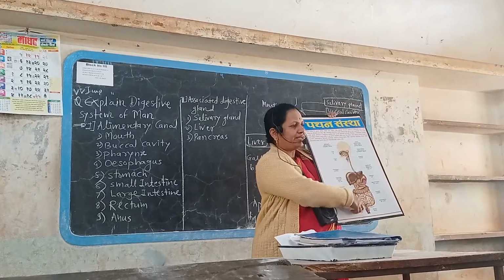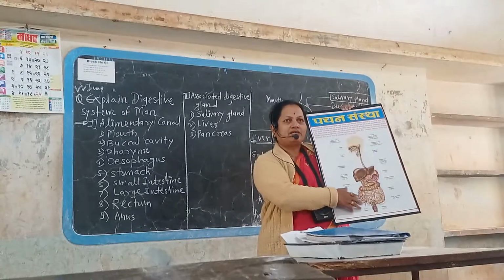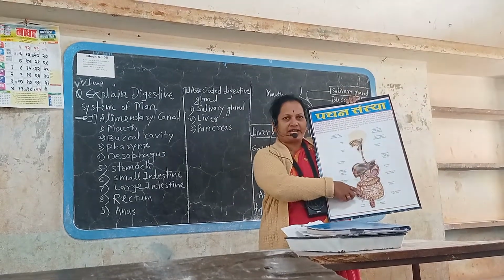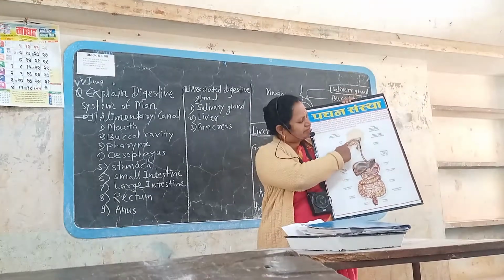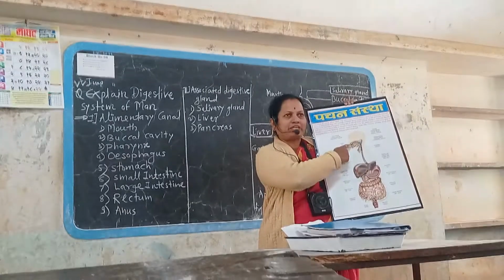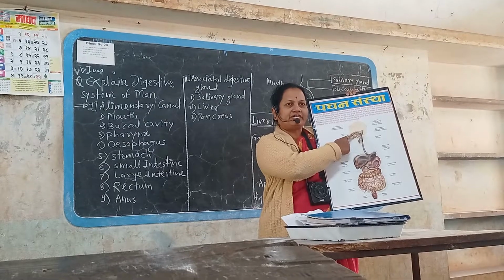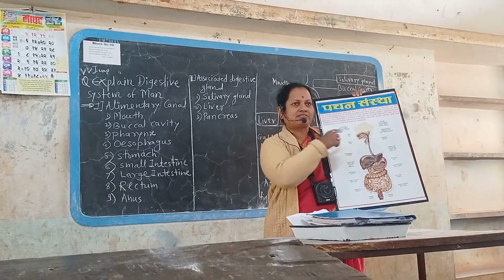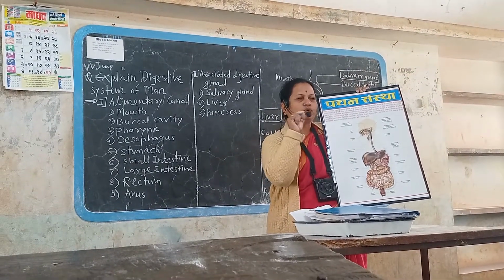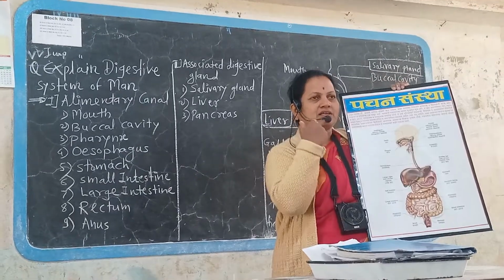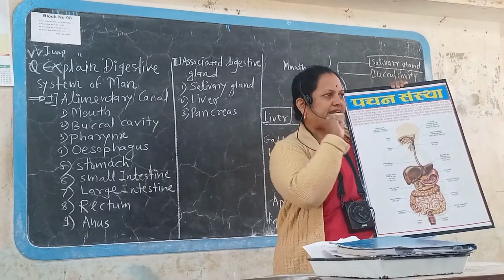The digestive system of man is the most important system, in which there are the alimentary canal and digestive glands. The alimentary canal consists of the mouth. The mouth is surrounded by the upper lip and lower lip and consists inside of the buccal cavity. That buccal cavity consists of teeth. 32 teeth are there. Human dentition consists of incisors, canines, premolars and molars.